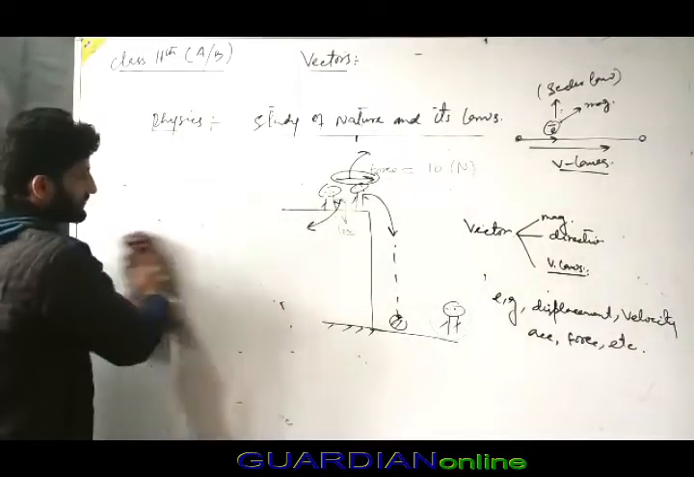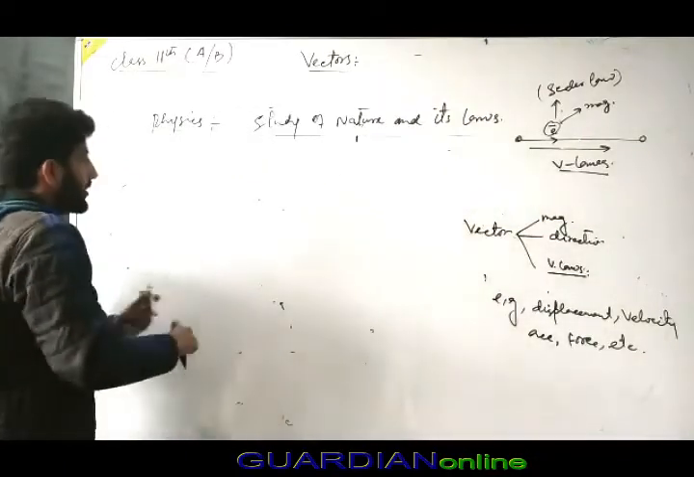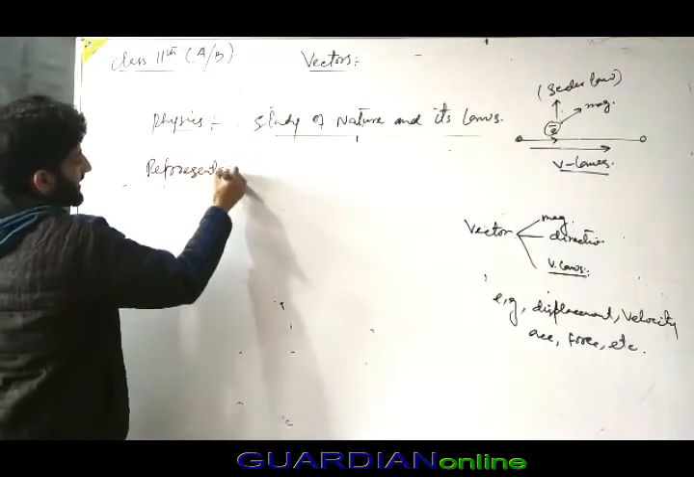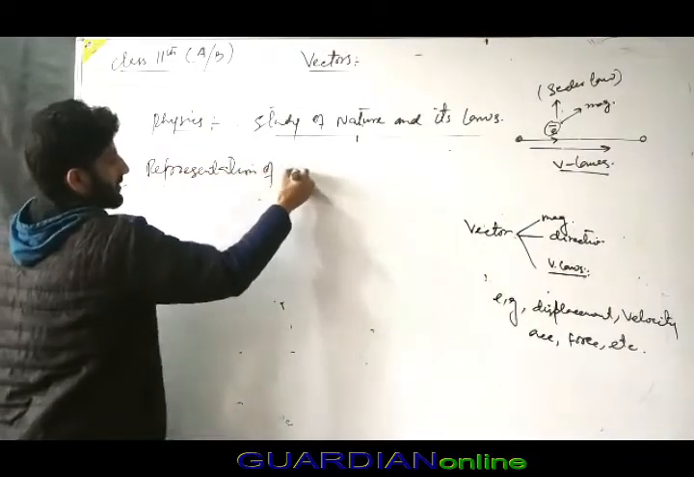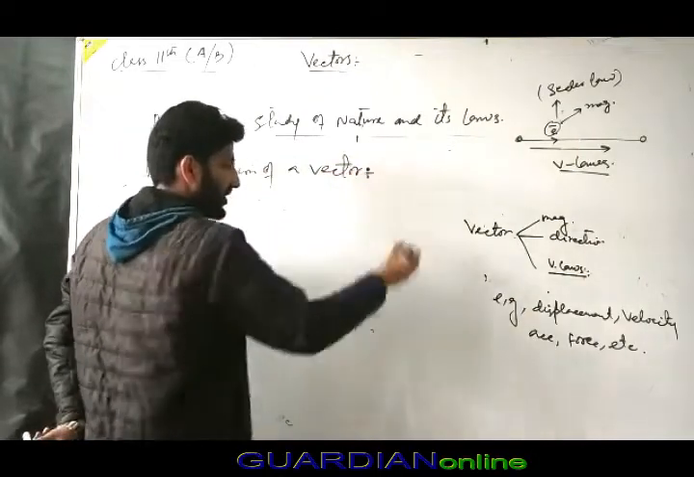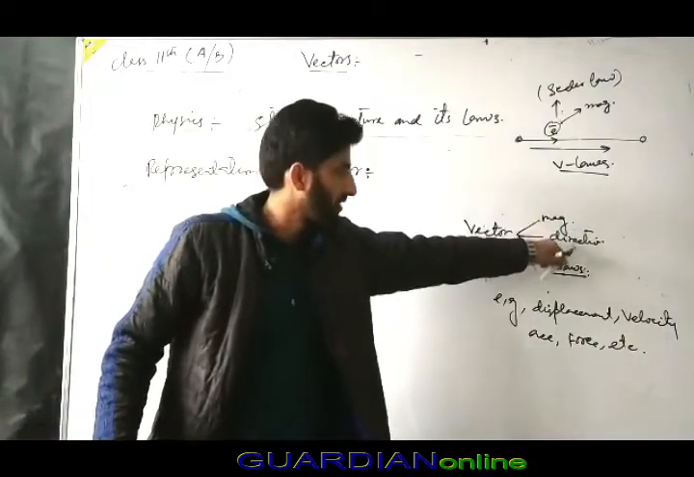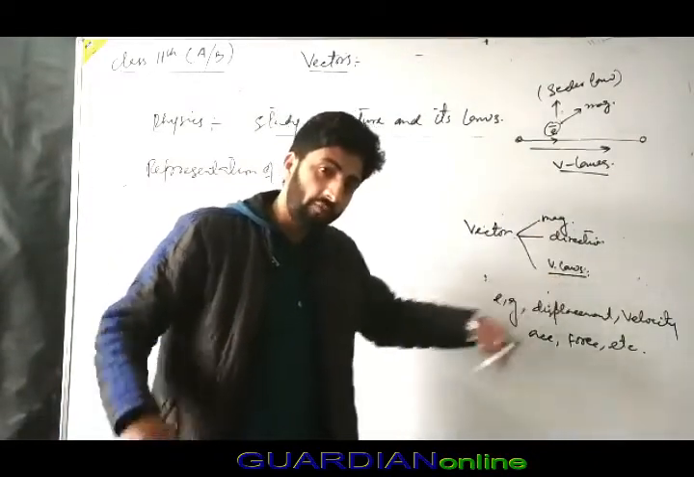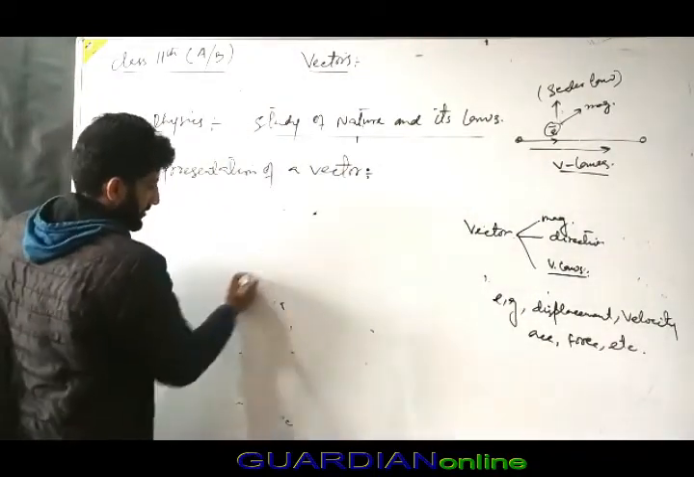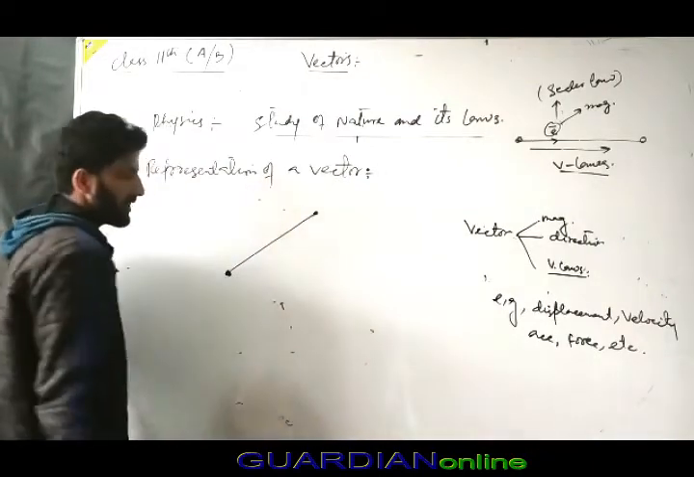Representation of a vector. Now, how do we represent a vector? We already know what a vector is: a physical quantity with magnitude, direction, and obeying vector laws. Now, how do we represent it? Simple. What is a line? Simply joining two points by a straight path. This is called a simple line.